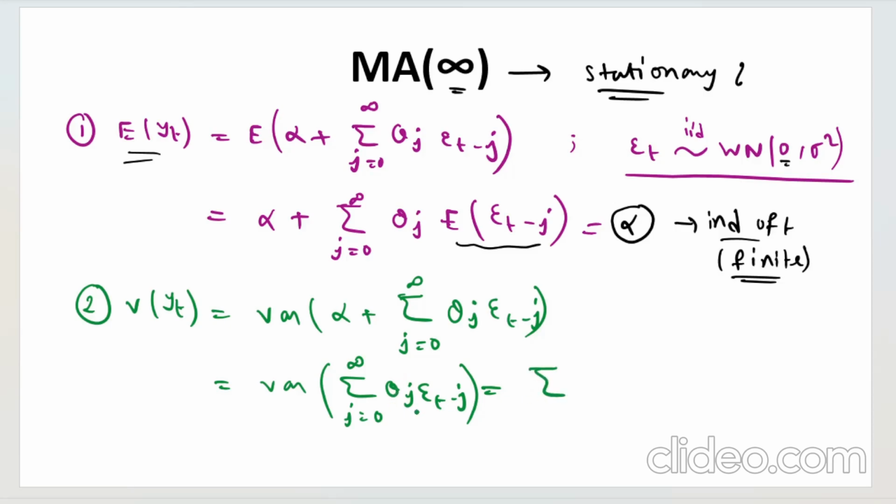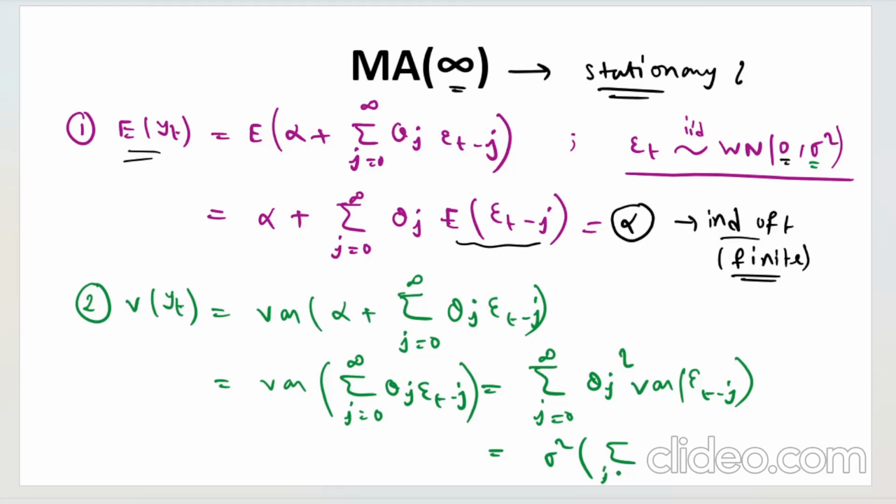Now we know that these scalar quantities will be squared, right? So j from 0 to infinity theta j squared, and then variance of epsilon t minus j, which is simply sigma square. So that sigma square will come out, and then you will be left with summation j from 0 to infinity theta j squared. This is the expression for variance of yt.